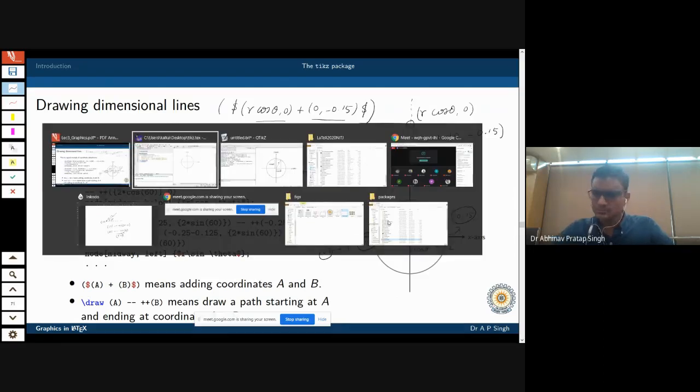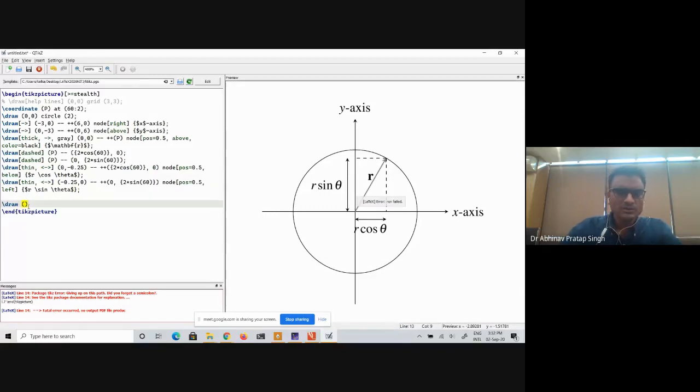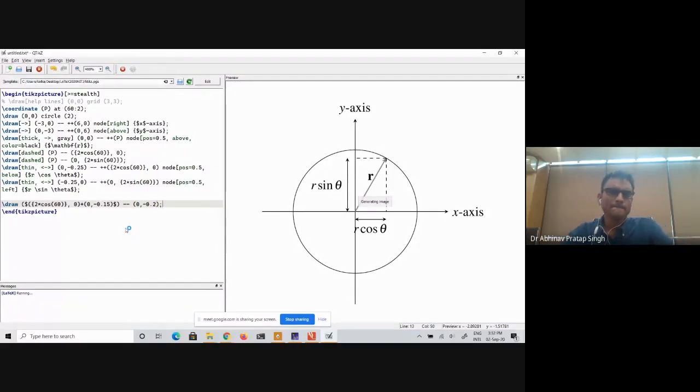So let me do it to show you what kind of a result you will get. So \draw. I will simply copy this particular coordinate. Remember, all these things are within parentheses and $ sign. This is my first coordinate, and from this coordinate I don't want to change the value of x. In the value of y, I want to go down by this much amount. This is my new coordinate. Something like this. I hope it will appear.